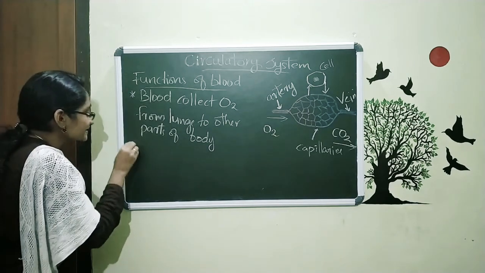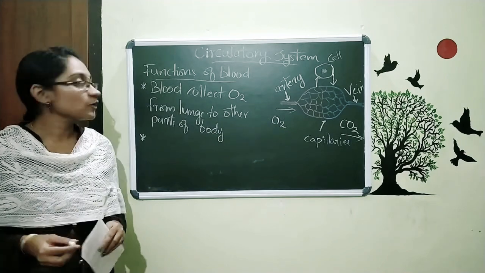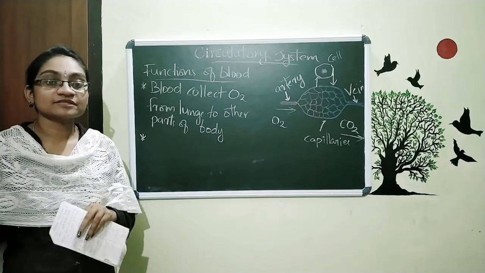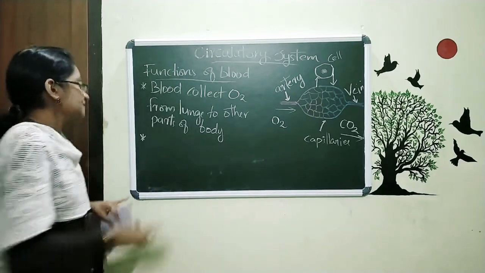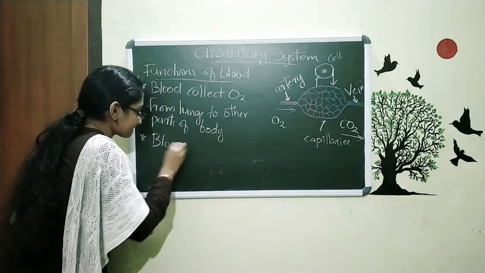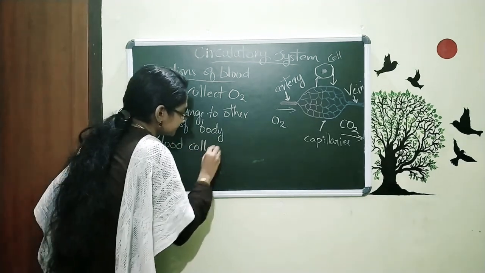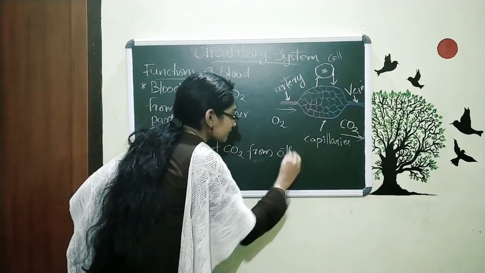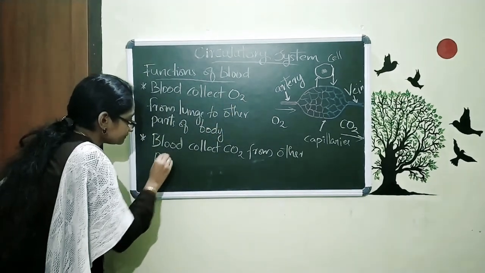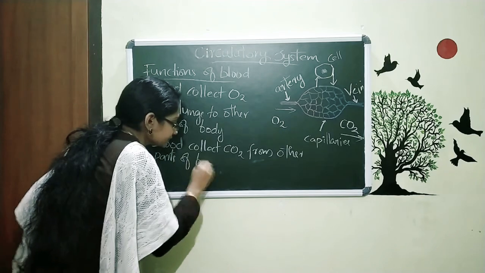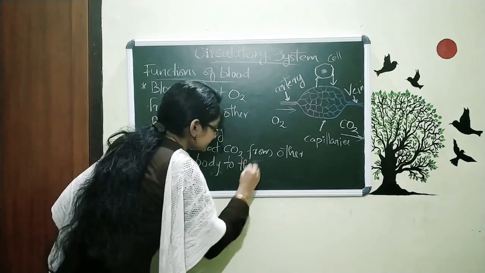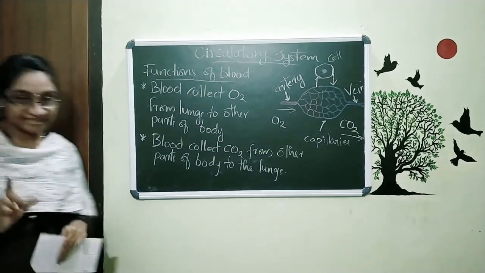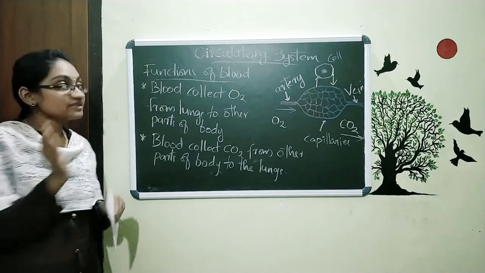Now we are going to discuss the second function. The next point is that this blood is collecting the carbon dioxide from the other parts of body to the lungs. That means the blood collects carbon dioxide from other parts of body to the lungs. So this is the second function of blood.